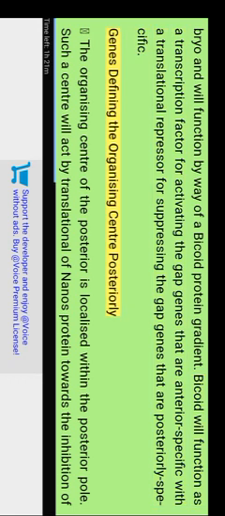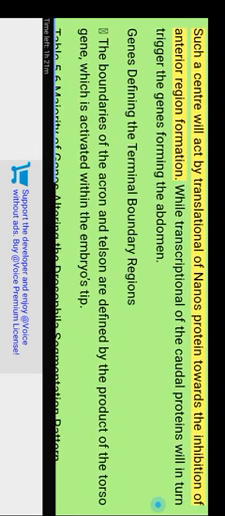Genes defining the organizing center posteriorly. The organizing center of the posterior is localized within the posterior pole. Such a center acts through translational regulation of nanos protein toward the inhibition of anterior region formation, while transcriptional regulation of the caudal protein will in turn trigger the genes forming the abdomen.